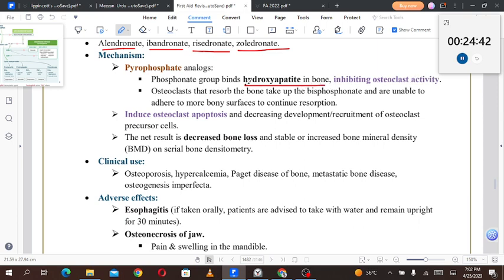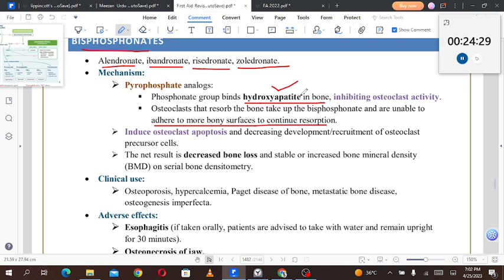Pyrophosphate analogs: the phosphate group binds hydroxyapatite in the bone, inhibiting osteoclast activity. Osteoclasts that resorb the bone take up the bisphosphonate and are unable to adhere to bony surfaces to continue resorption. So basically, the bisphosphonates are inhibitors of osteoclast activity. They will decrease osteoclast activity.